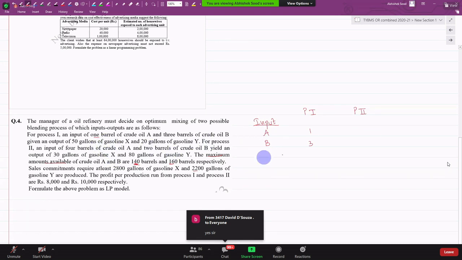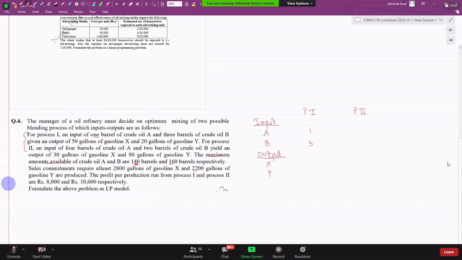अच्छा, for process 1, I get an output. Even that is a constraint. Why is it a constraint? I have to give minimum that much to my customer. Yes or no? 2800 gallons and 2200 gallons. That is why it's a constraint, not because I'm getting it as output. Are we clear? अगर यहाँ मुझे नहीं दिया होता ना that minimum this much is required, then I would not have written it here even if this data would have been given to me. तो यहाँ पे ये सब नहीं आता था. ये तब आएगा जब ये कंस्ट्रेंट है. समझ में आ रहा है गाइस?